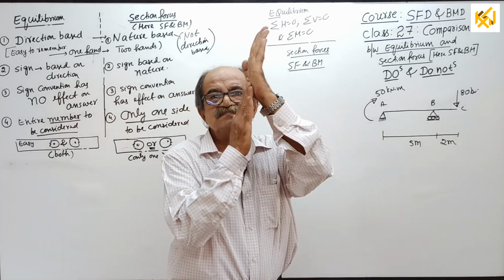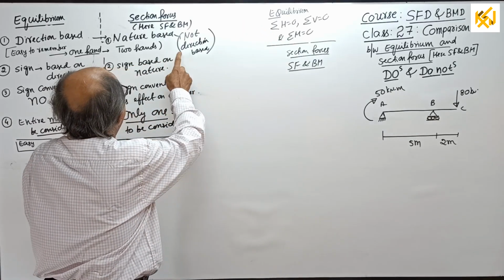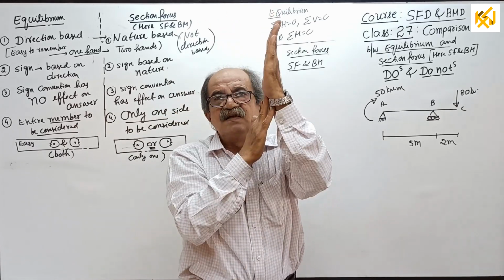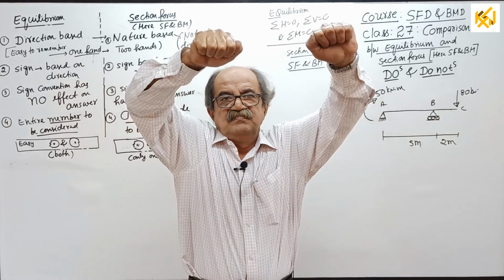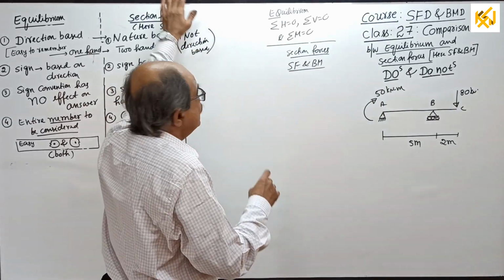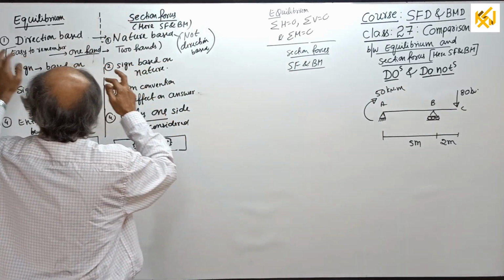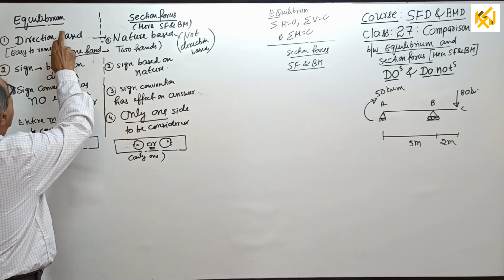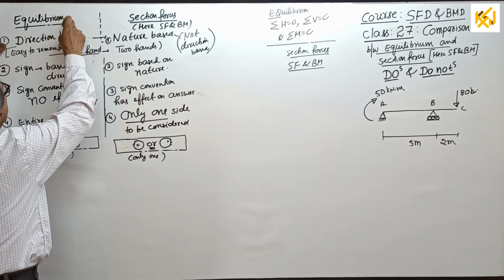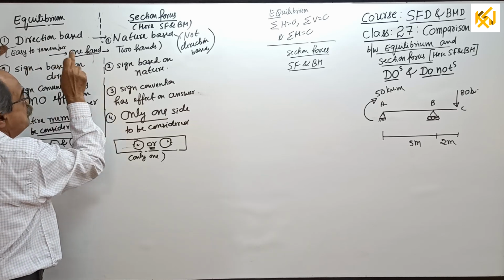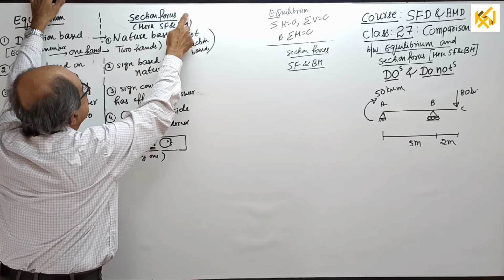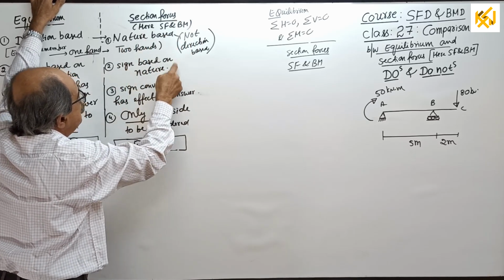Shearing force, you require two hands to explain this one, or go through earlier classes. Bending moment, I will do it free in the air. So that is nature based. The sign for equilibrium is based on direction, because I already told you equilibrium is direction based. Here, section forces are nature based, so the sign should be based on nature.